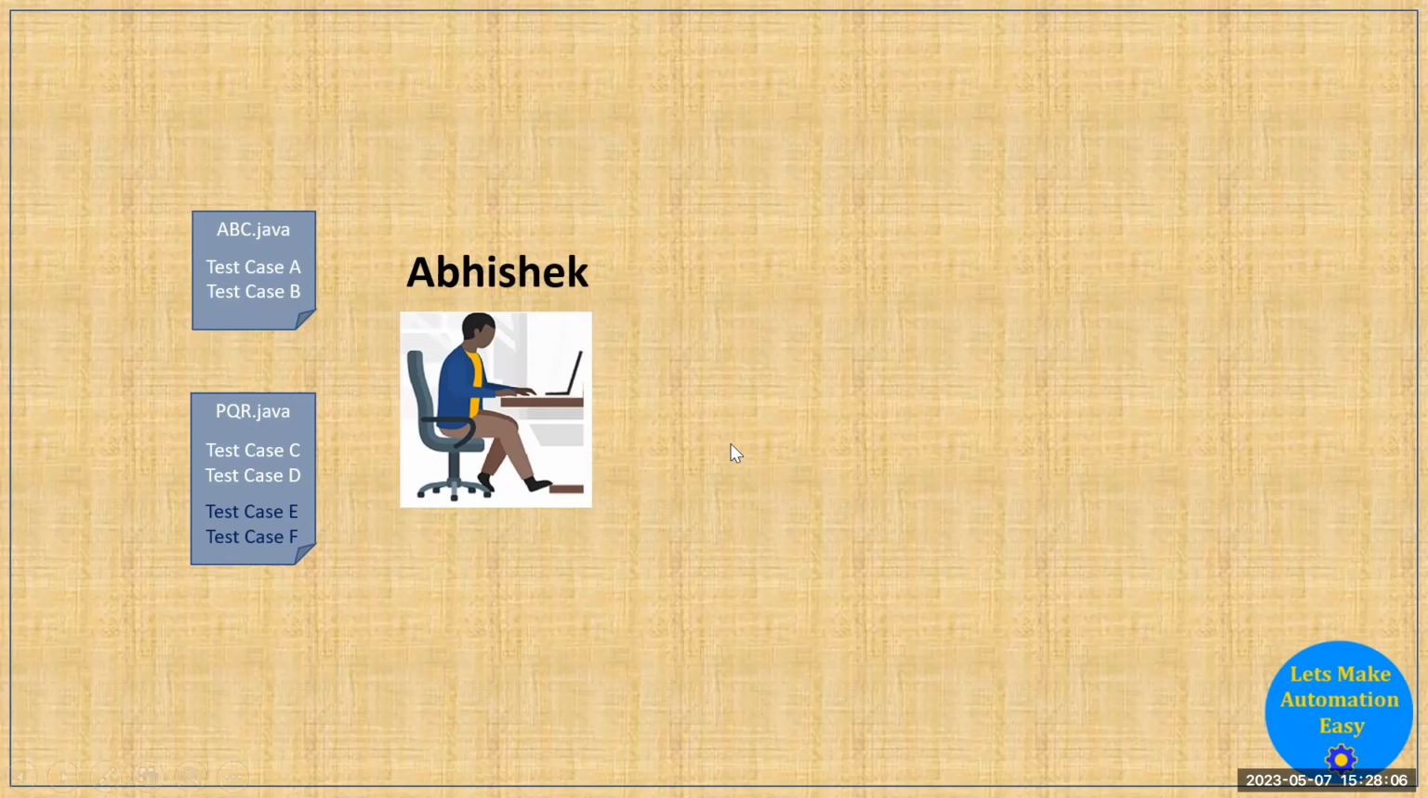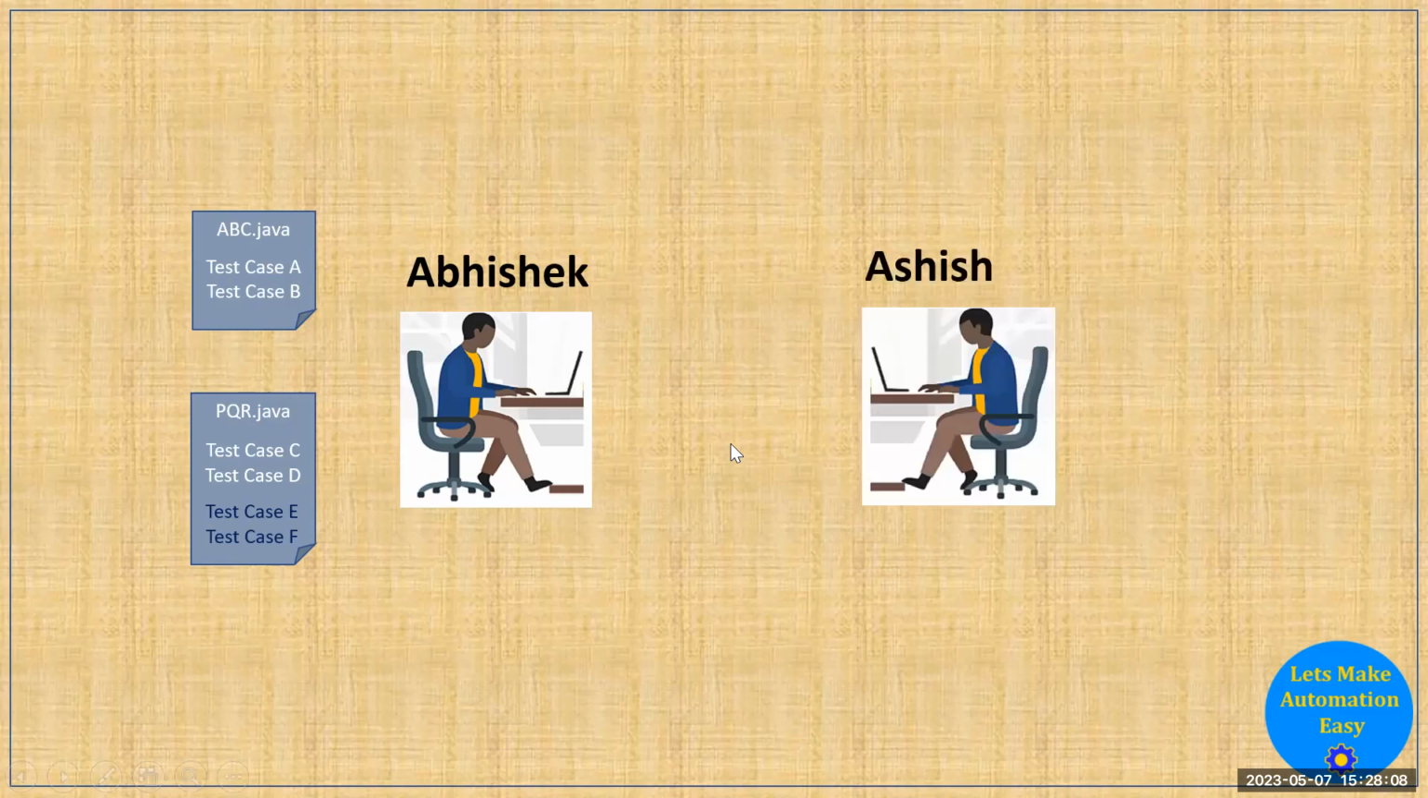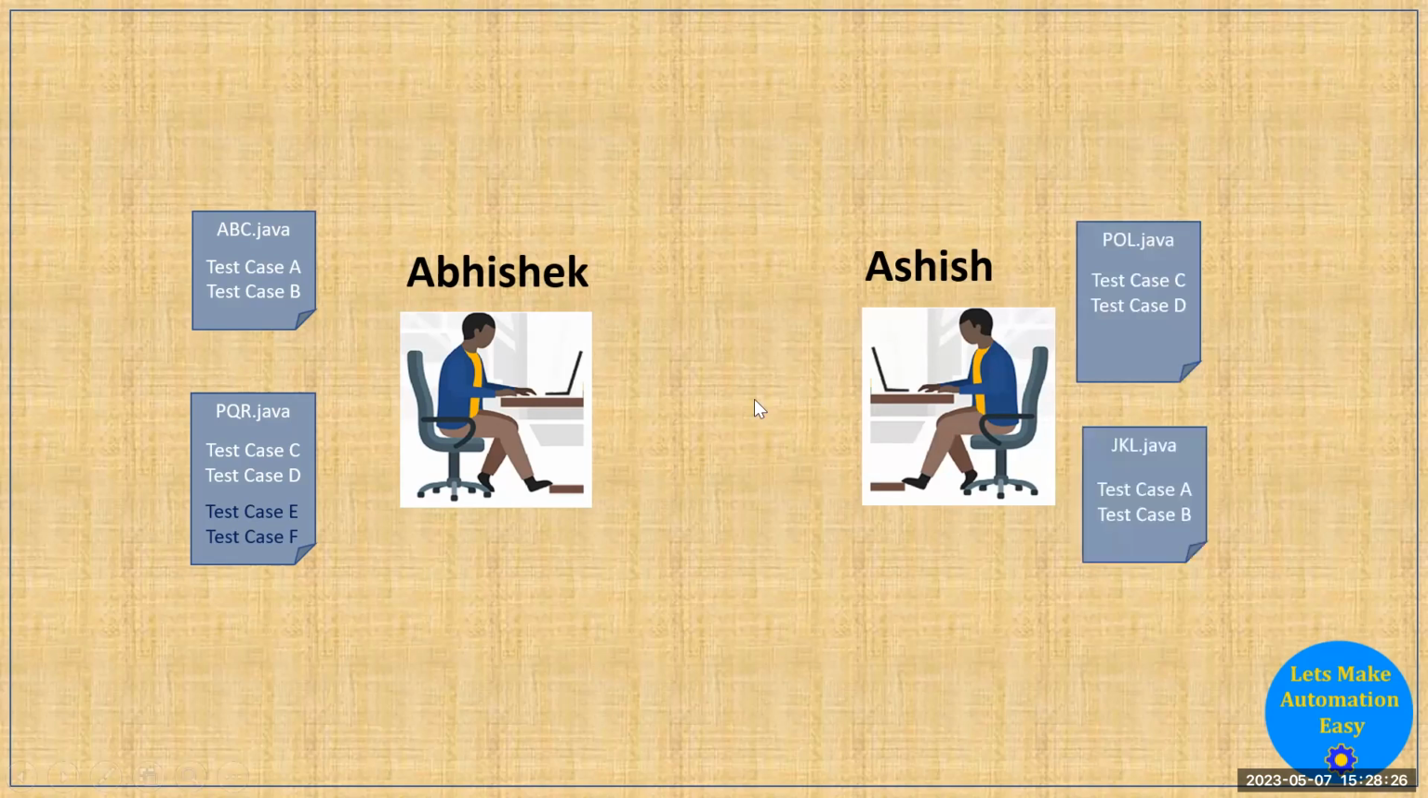But in real life, we know that this is not the scenario in your project. Maybe multiple persons are working on the project. So I'm just taking the example of one other person like Ashish. So Abhishek and Ashish both are working on the project. Now Ashish will also do the same thing. He can also create any Java file on his local machine, and he can add the test cases. He can add multiple files here, and he can add test cases in the existing file which is available on his local machine.